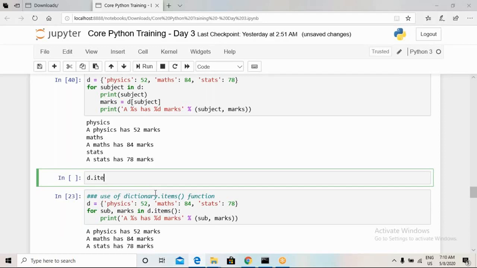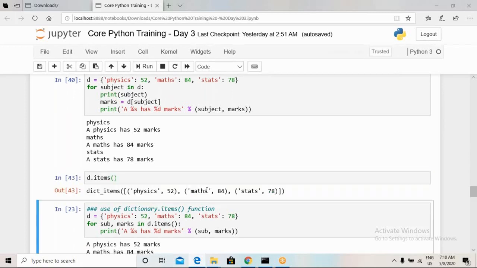Whenever we use this type of statement, what it gives us will be pairs of 2, not 1.